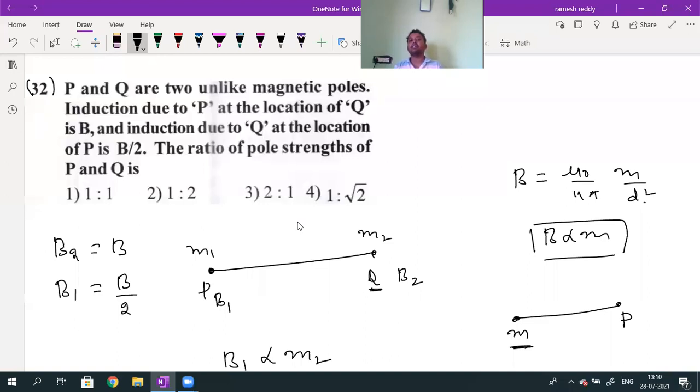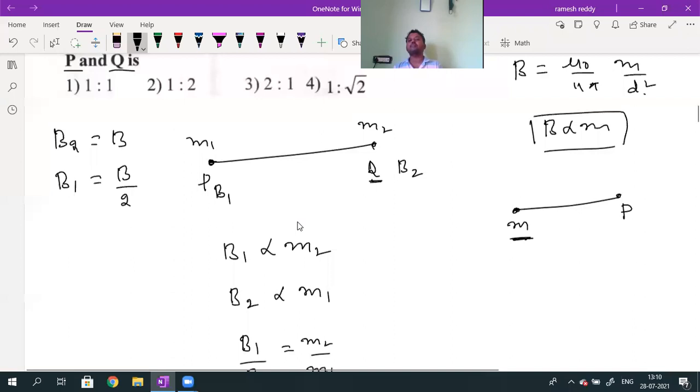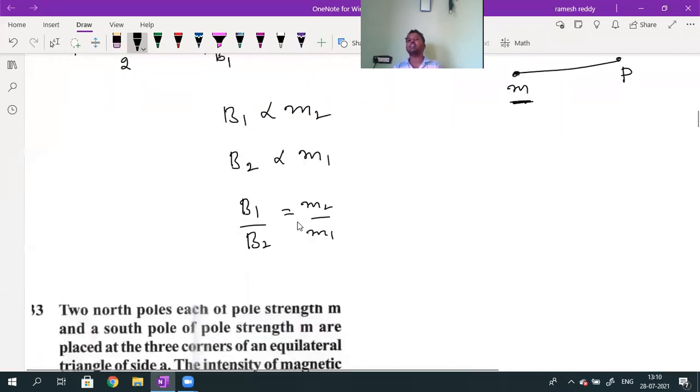Pole strength of P I called M1, pole strength of Q I called M2. They are asking the ratio of the pole strengths of P and Q. M2 by M1 I got, but I want to calculate M1 by M2.